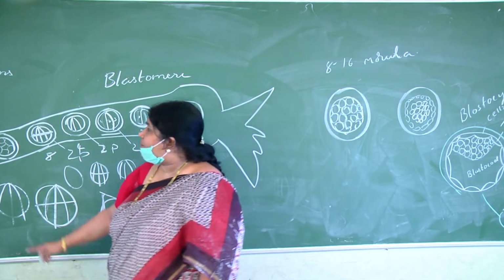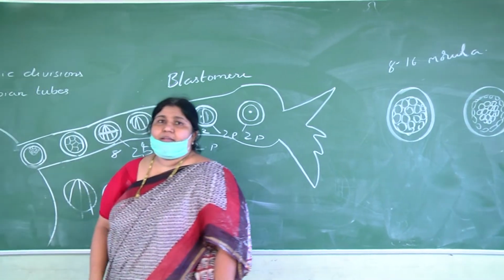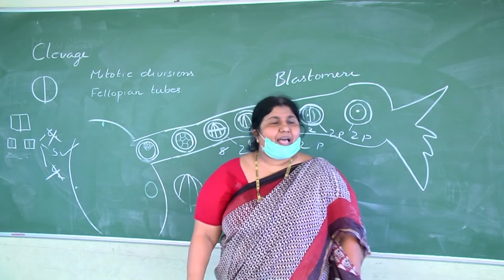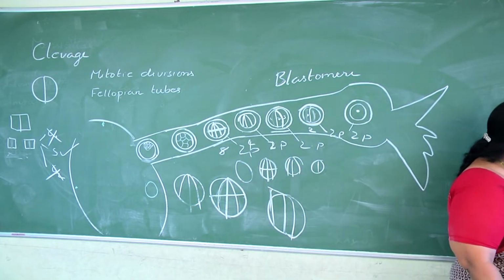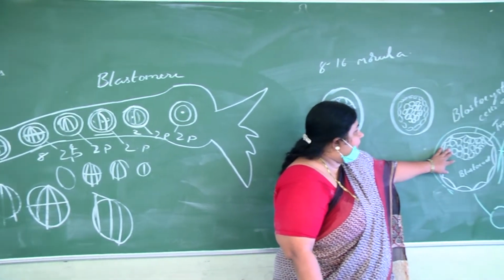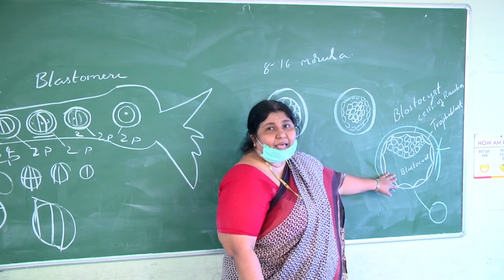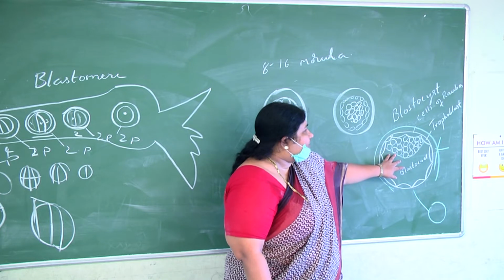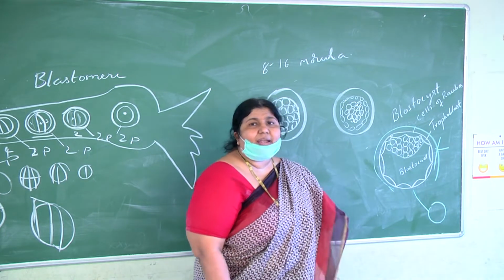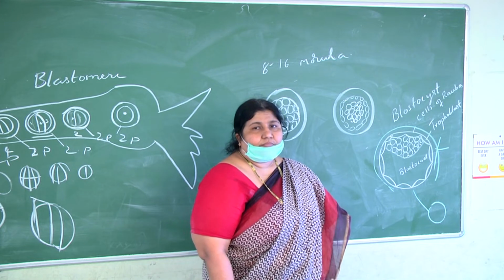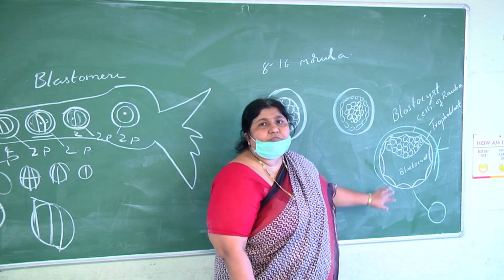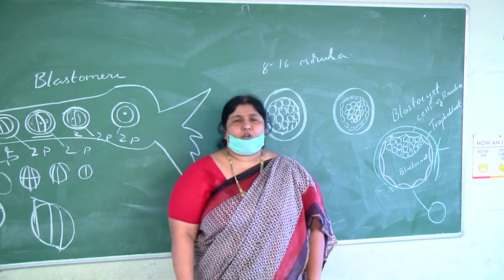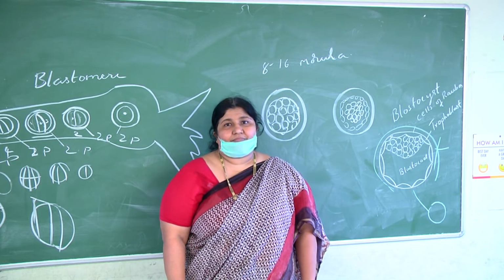So to avoid that, throughout the embryonic development, throughout the cleavage divisions, the zona pellucida remains intact. Only after the formation of the blastocyst will the zona pellucida rupture and the blastocyst hatch out. You know the blastocyst has the outer cell layer called the trophoblast, the inner cell mass, and a cavity called the blastocoel, an examiner's favorite diagram. The cells of the trophoblast to which the inner cell mass is attached are called cells of Rauber. The inner cell mass is the precursor of the embryo. The trophoblast helps in nourishment and also in implantation.